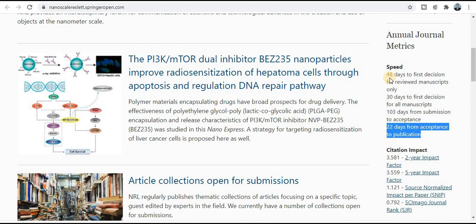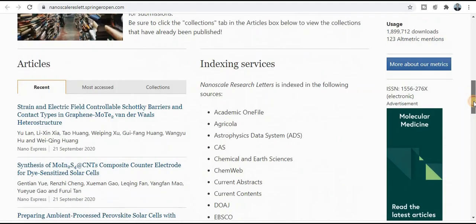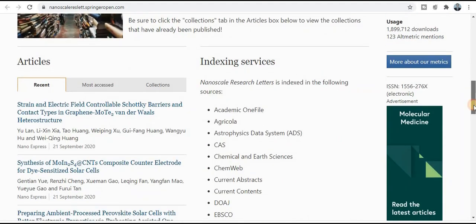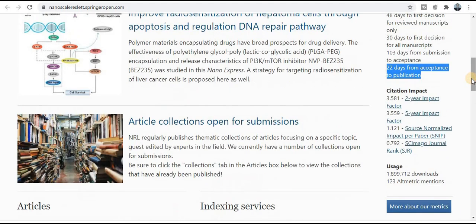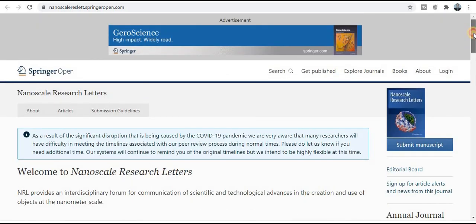So total time, 48 days you will get the first decision notification, and after that 22 days are required for publication. So really within 70 days, whereas most probably your research paper will take 2 to 3 months at a Springer journal. So really very appreciable about this particular journal. So if you want to know about this journal in detail, explore this page very carefully.